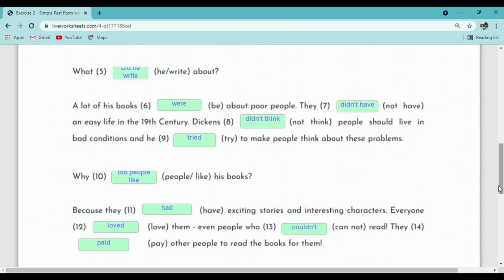try, the past tense for try is tried. Okay, so as you can see, try is the irregular verb, so we need to change Y to IED. Okay, and he tried to make people think about these problems. Okay, for number 10, why people like his book? So this you need to write in the past tense. So why did people like his books?